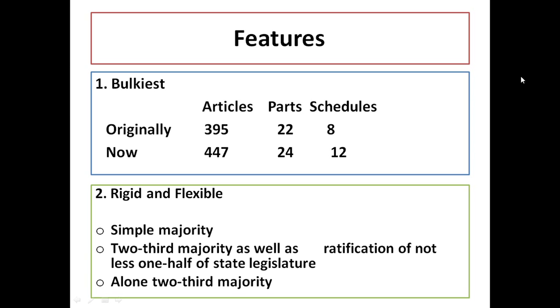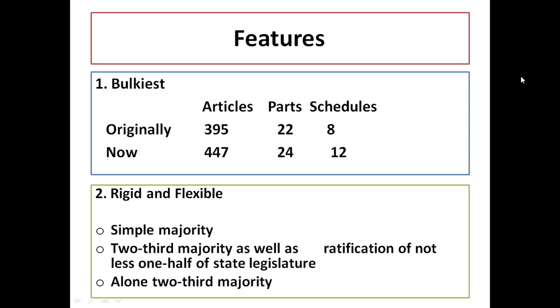That bill definitely gets support from the states as well as the parliament. A two-third majority of parliament will support the same bill, and also the state legislatures, that means the MLAs or legislative assemblies of the states, half of the states or more than half are supporting the same bill. We know that there are 29 states, so if more than half of them are supporting the bill, plus a two-third majority of the parliament is supporting, then that bill will be passed as an act.